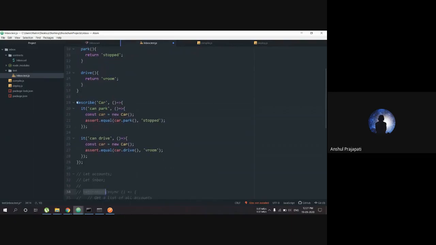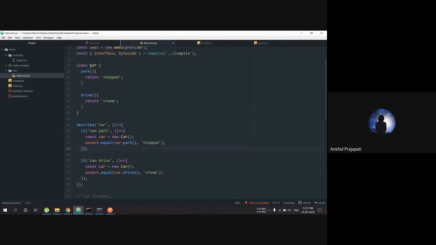So what it does is it is a test: it can park. Can park is just a name for what we are going to do here. Then const car is equal to new Car, creating a new instance of the car.